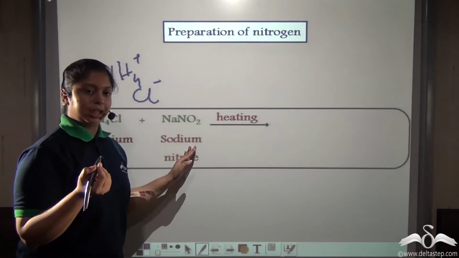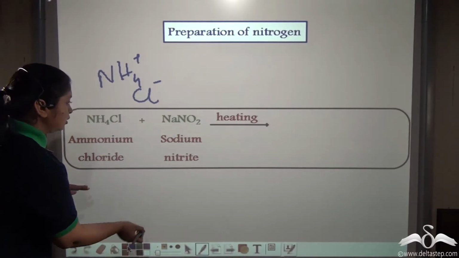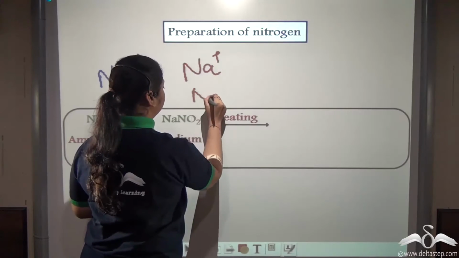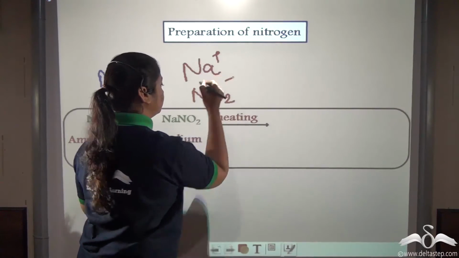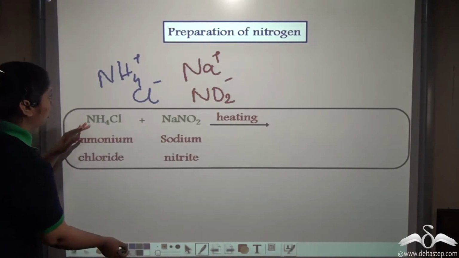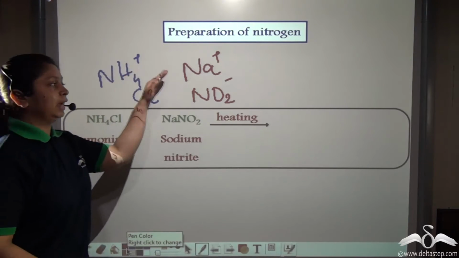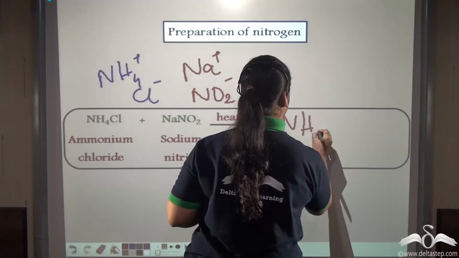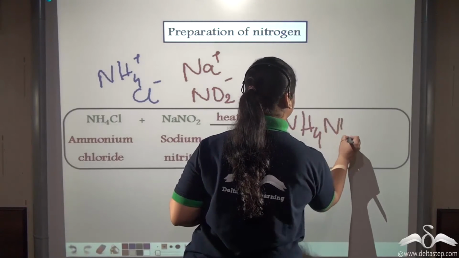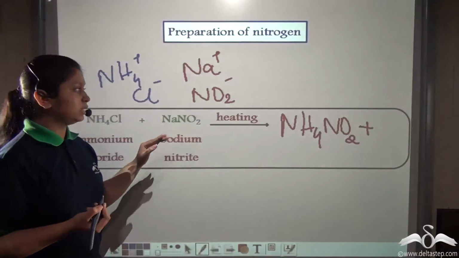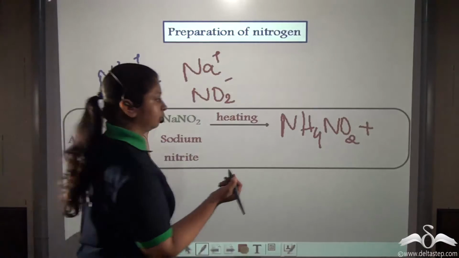In sodium nitrite, the radicals present are sodium and NO2 minus. So, upon heating, ammonium combines with nitrite to form ammonium nitrite, and what remains? Sodium chloride.